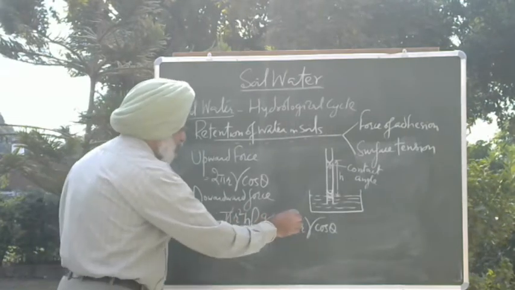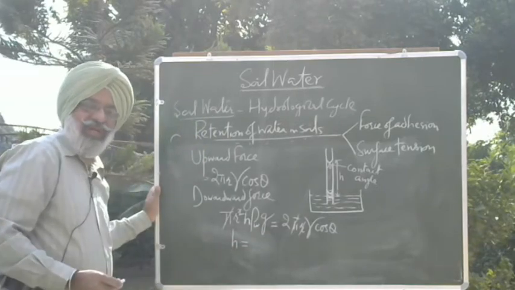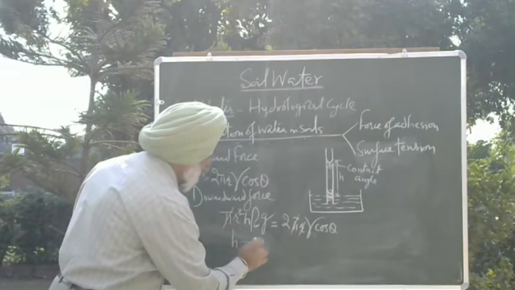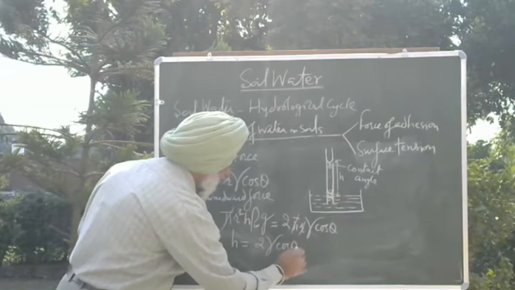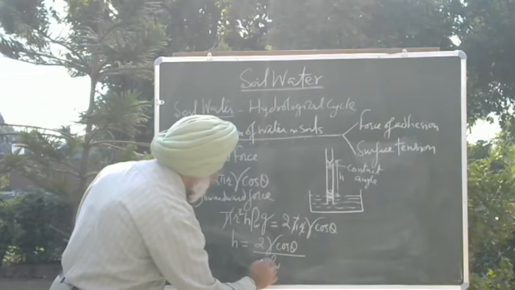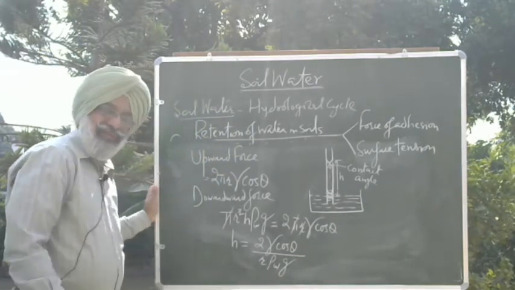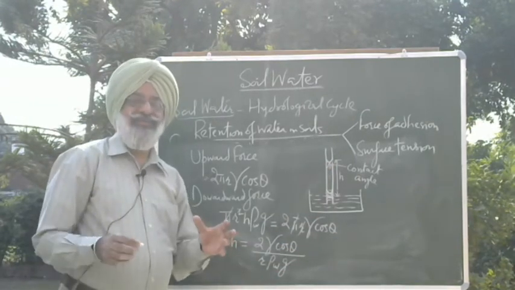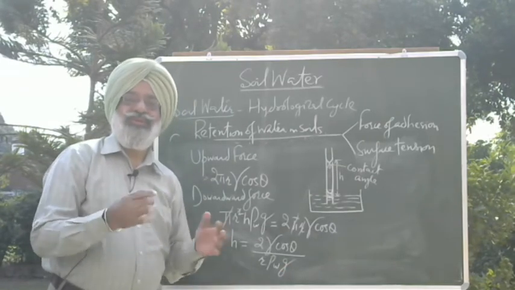Now if you try to find out h, the height of rise, up to what height the water will rise, h will be equal to 2 sigma cos theta divided by density of water, times r, the radius of the pore, times acceleration due to gravity. Now here this value of theta, the contact angle, is very, very small. So let us assume that it approaches 0. So cos 0 means 1.